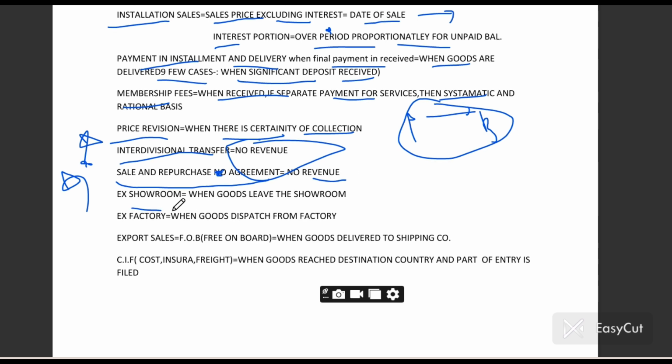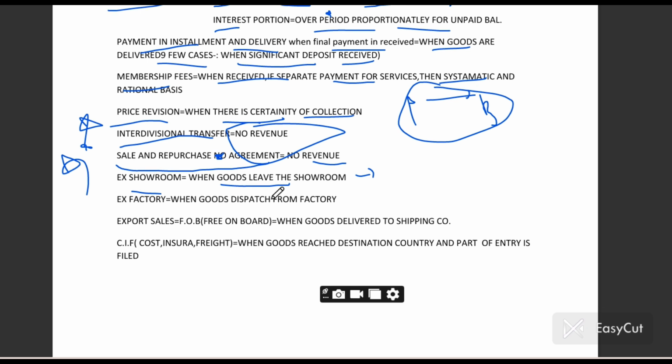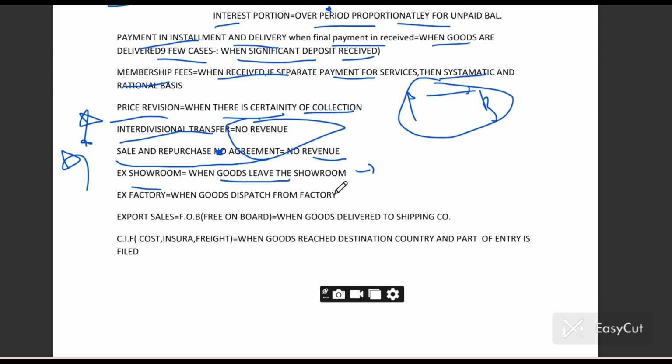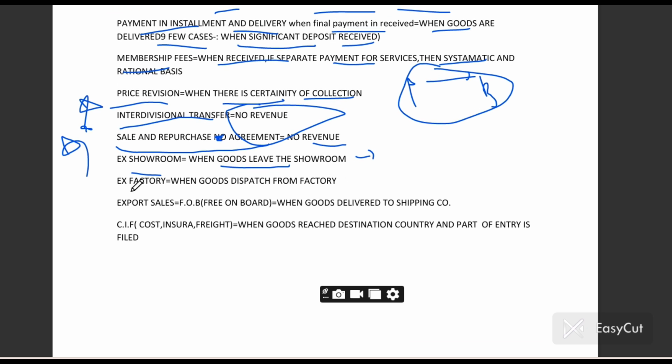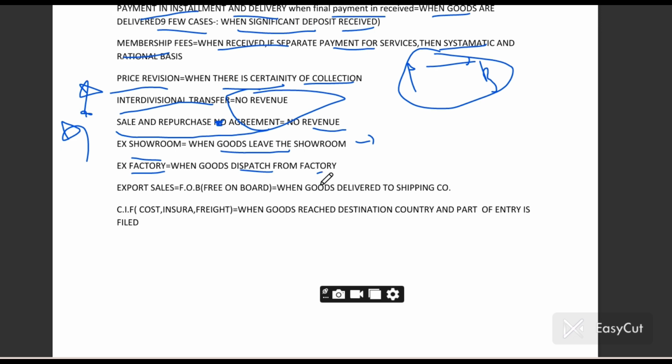Ex-showroom means you have taken a scooty from the showroom, and when you are leaving the showroom, that scooty will be yours. When the goods are leaving the showroom, on that day the revenue shall be recognized by the showroom. Ex-factory means when goods are dispatched from the factory, on that day you have to recognize the revenue.